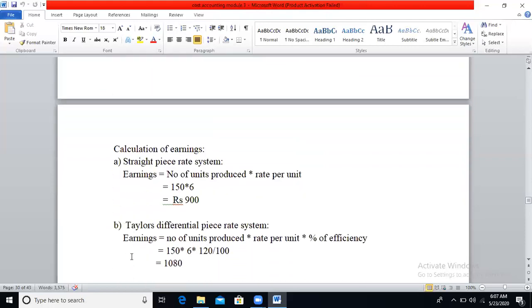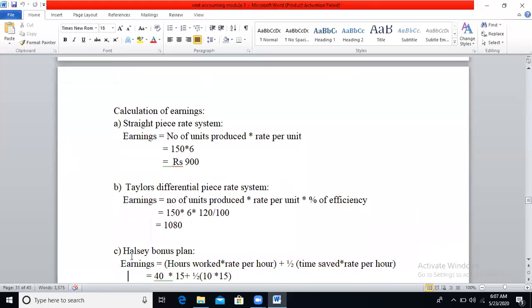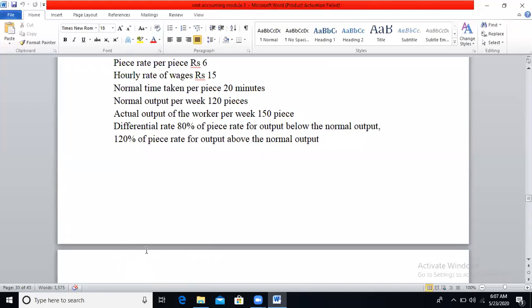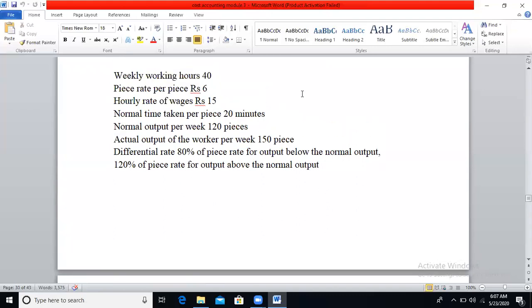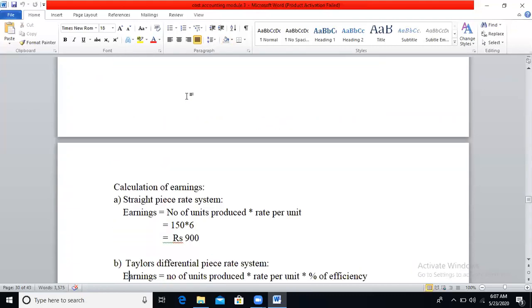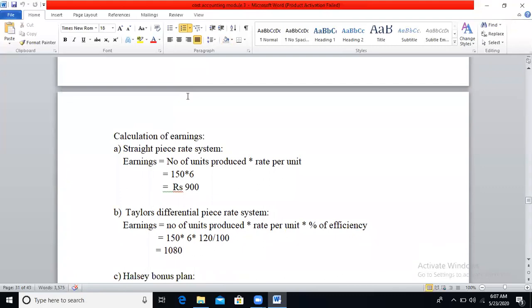The first method is under straight piece rate system, calculation of earnings under straight piece rate system. It is also known as piece rate system. Earnings is equal to number of units produced into rate per unit. Number of units produced means actual output, or actual production units produced by the worker, is 150 pieces. Rate per unit, piece rate per piece, they have mentioned as 6. So 150 into 6 you will get 900.